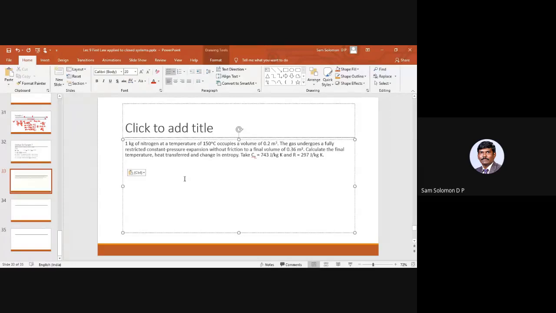Now what we have seen in the previous problem is a constant volume process. Now let's take a question from a constant pressure process. If you read the question, they have said 1 kilogram of nitrogen, so that is the mass, at a temperature of 150 degrees centigrade.